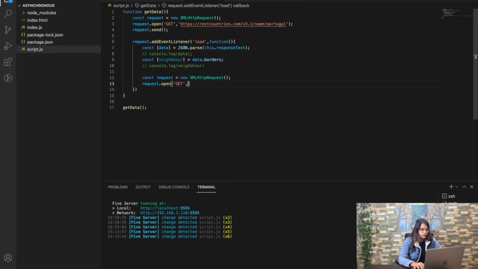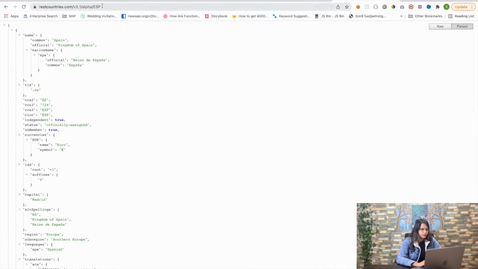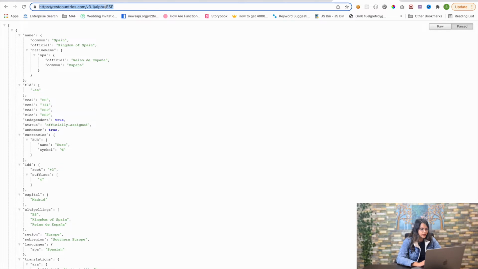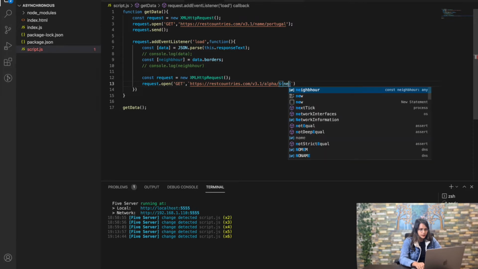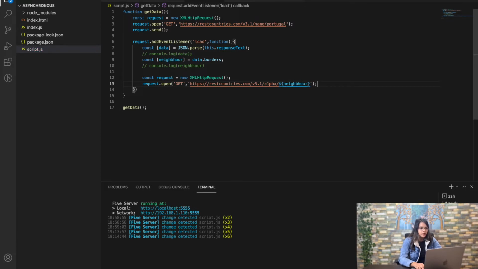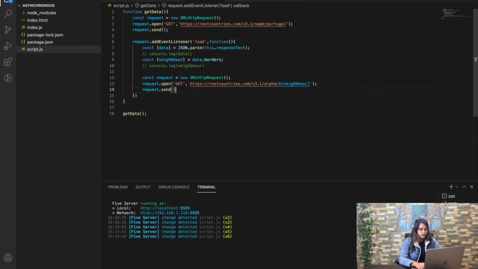I am going to put it in ES6 format, because I need to put this neighbor variable in here. So if I take it from here, I can replace it with the neighbor. Fine, I hope you are getting what we are doing. Now we are going to send the request.